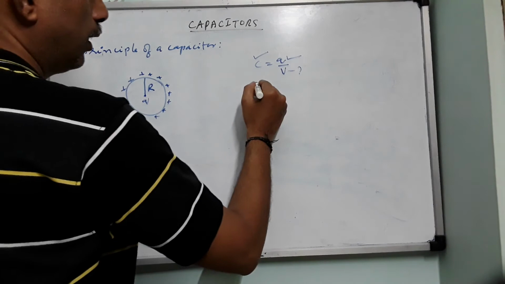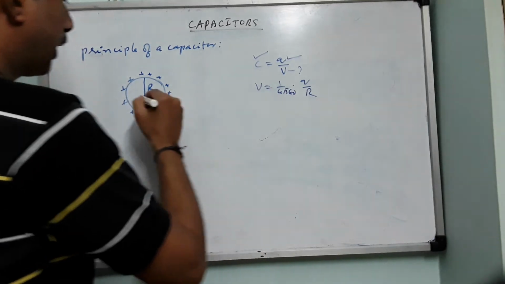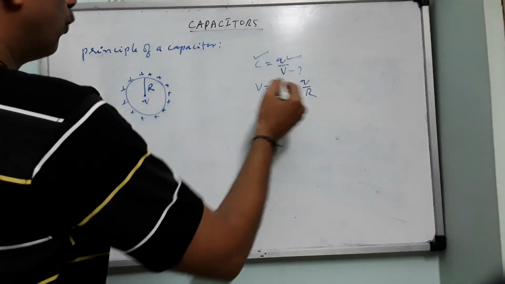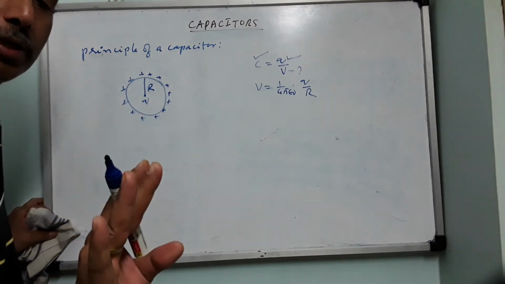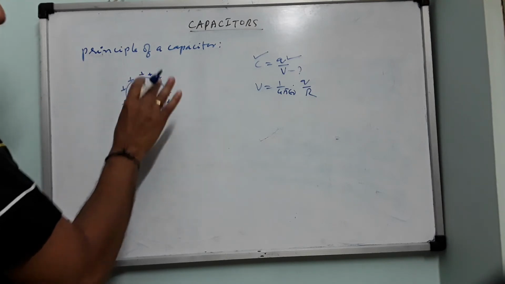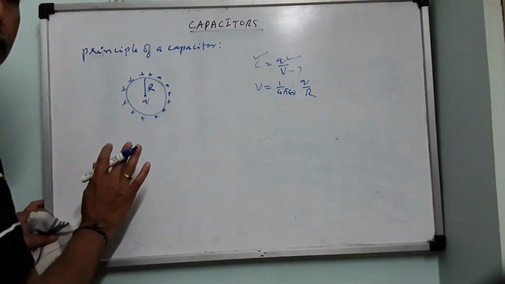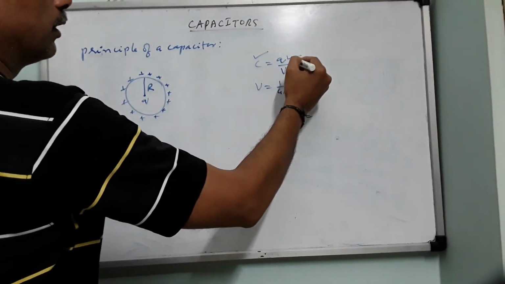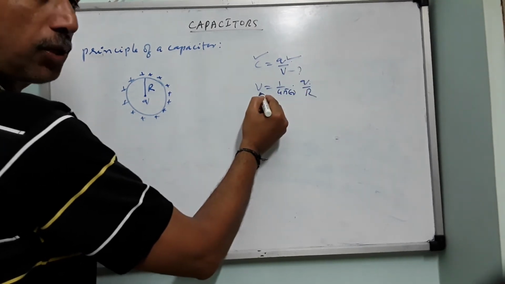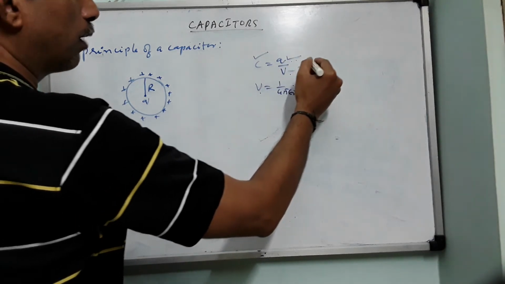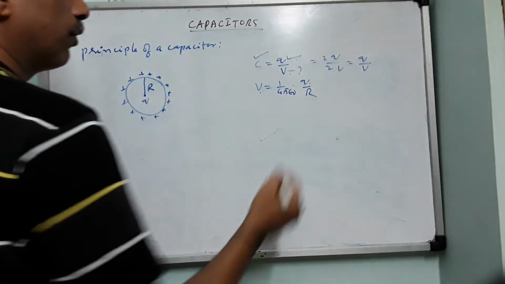But just observe this factor in the denominator, V, which is nothing but 1 by 4 pi epsilon 0 into Q divided by R, the radius of this sphere. Where is this V? V is there inside everywhere with constant value. Yesterday we discussed that potential inside the volume is uniform, constant everywhere. It has got value on the surface also. When I increase the charge from 10 microcoulomb to 20 microcoulomb, the potential is also increasing. So when charge is doubled, potential is also doubled. So this will be 2Q by 2V. So 2 will get cancelled. Again you will get Q by V.